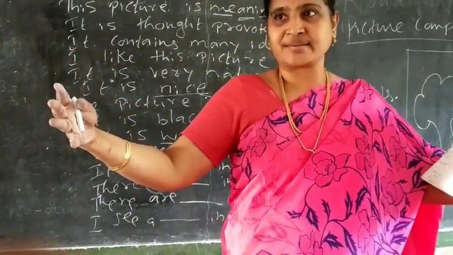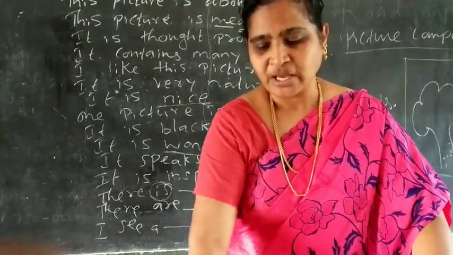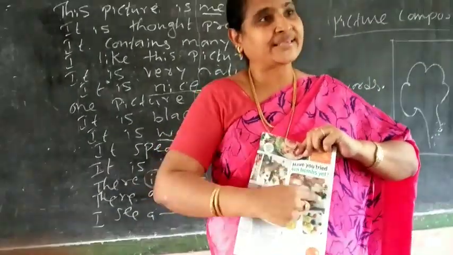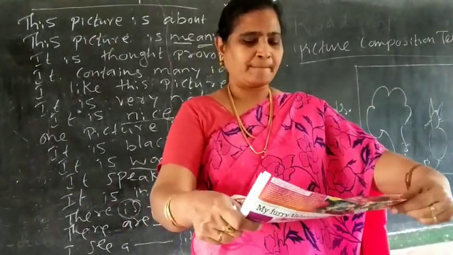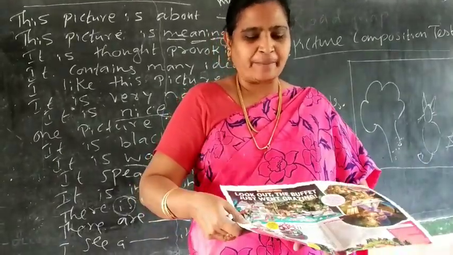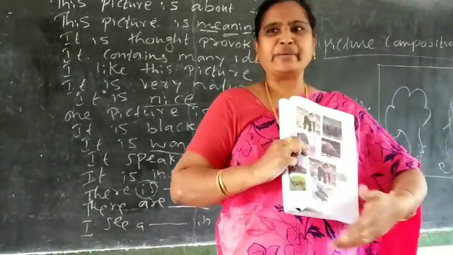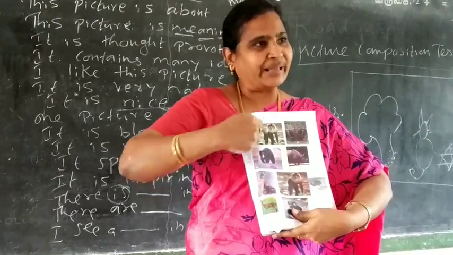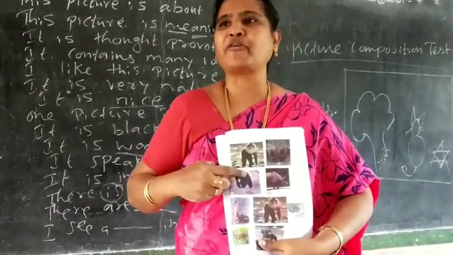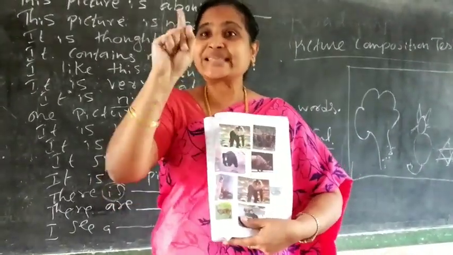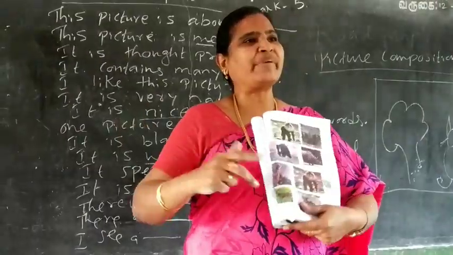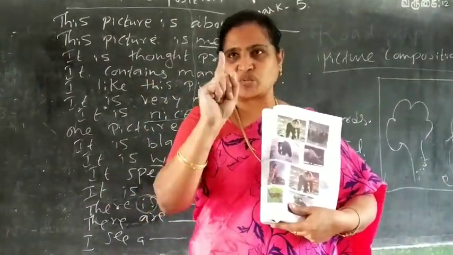So many means there are many. It means, for example, there are glasses in the picture. There are many things. Flowers in the picture. Like okay. Here if you imagine this is a picture. There are animals in the picture. Do you follow me? Many animals are there. Is means one. Are means many. There is means one. Okay.